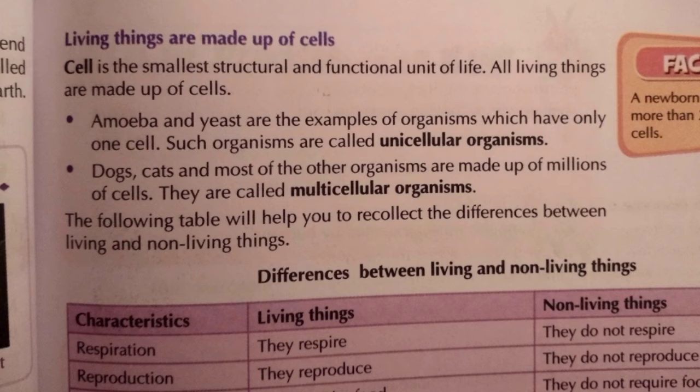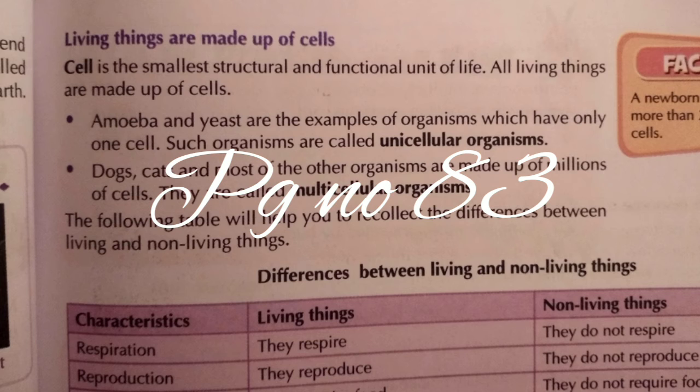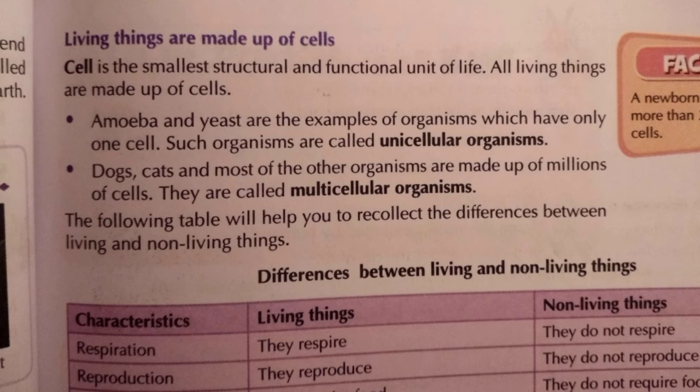On page number 83 you can find a table, the first table, the difference between living and non-living things. These are the characteristics that we have discussed in this chapter. In the living things column you can find the characteristics: they respire, they reproduce, they require food, they grow, they move from one place to another, they respond to stimuli, they excrete waste, and they are made up of cells.